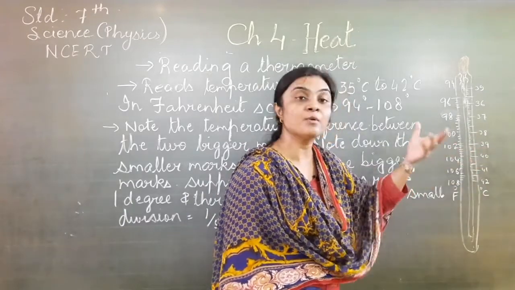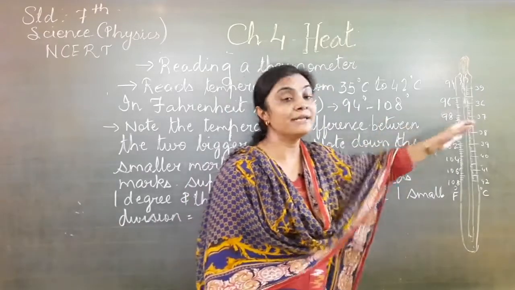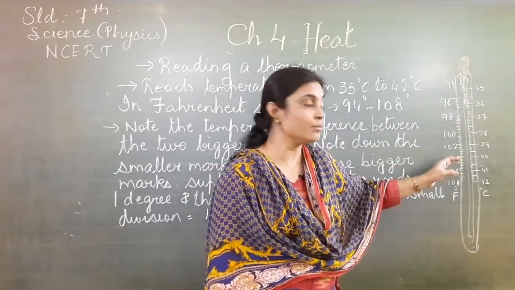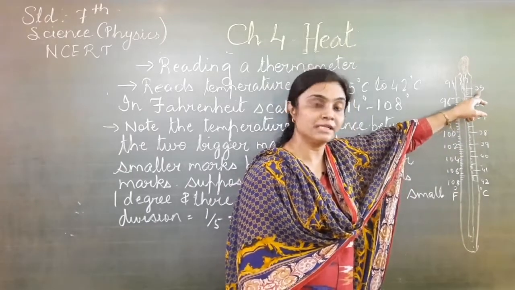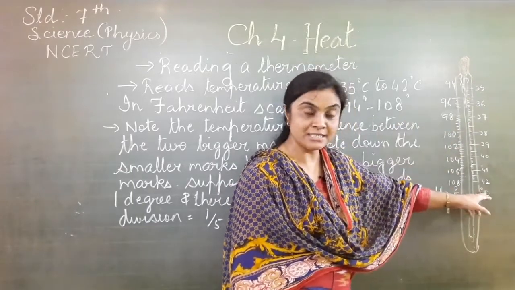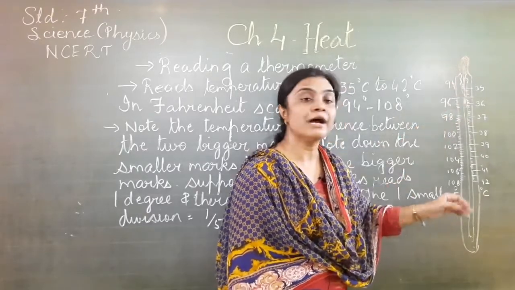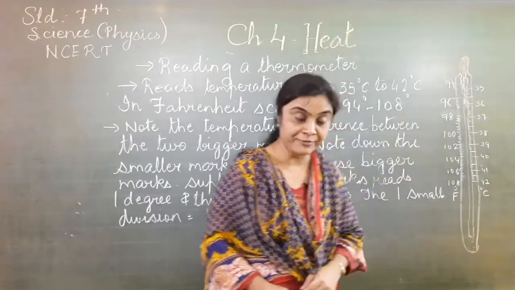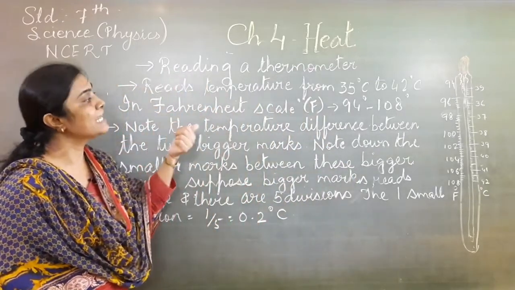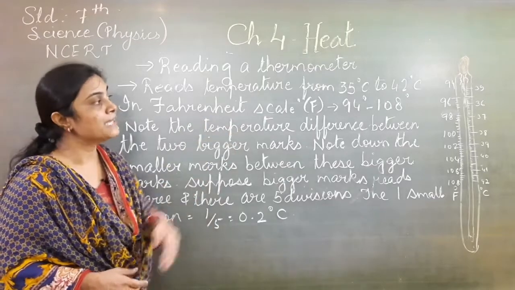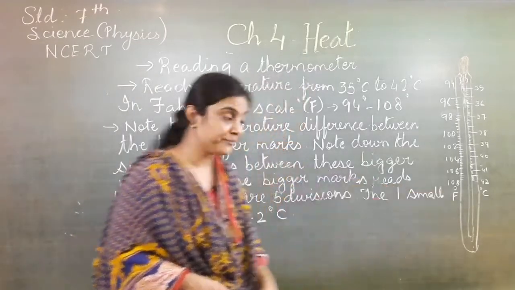In a normal mercury thermometer, both the ranges will be written. One side is in degrees Celsius, from 35 to 42 degrees Celsius, and the other side is written from 94 to 108 degrees Fahrenheit. The second range, in the Fahrenheit scale, is from 94 degrees Fahrenheit to 108 degrees Fahrenheit.